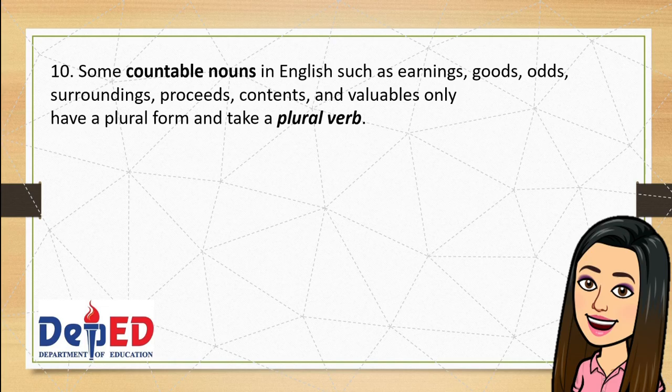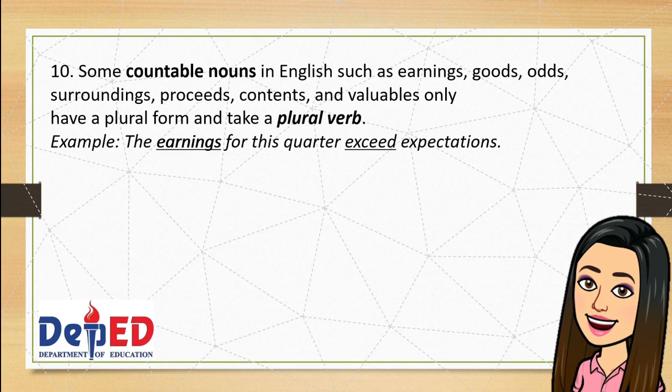Countable nouns may take a singular or plural verb. But in this case, if nouns or subjects refer to more than one, or plural in count, just like in the example given, earnings, use the plural verb exceed. The earnings for this quarter exceed expectations. Earnings can be counted.